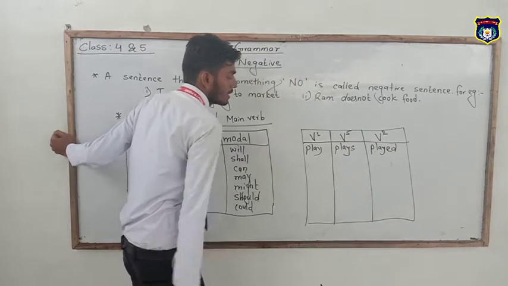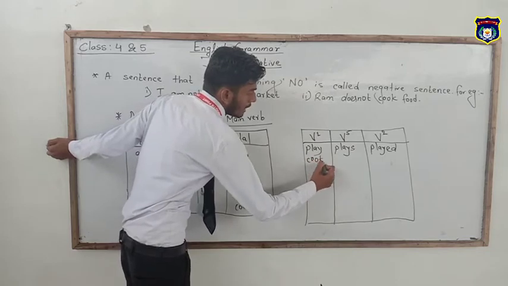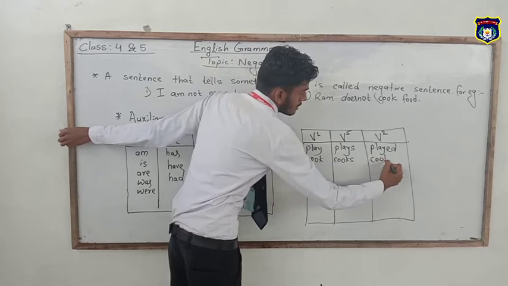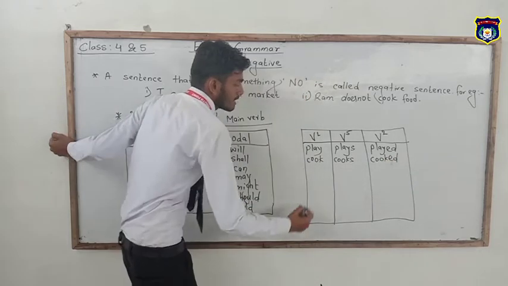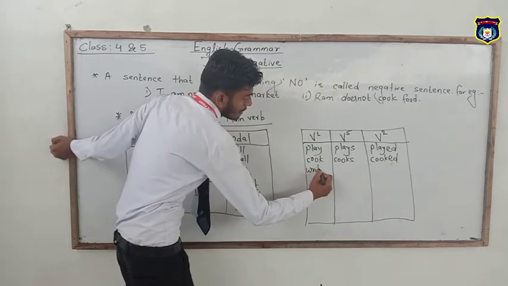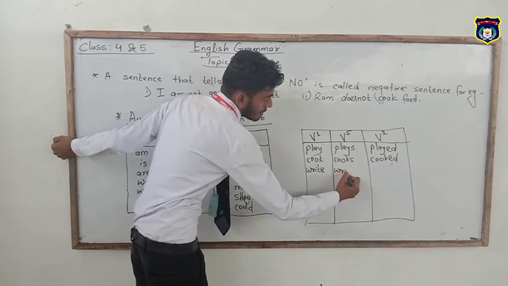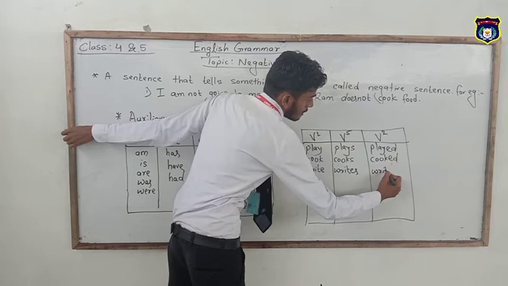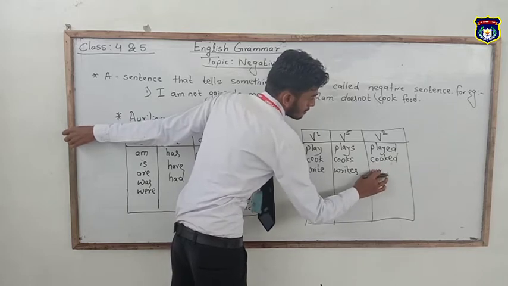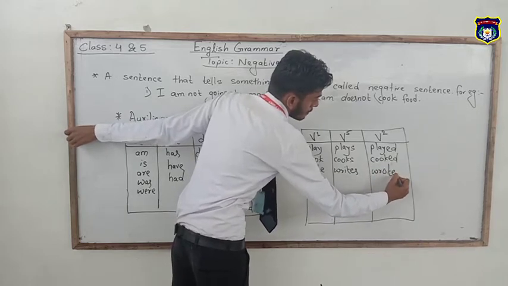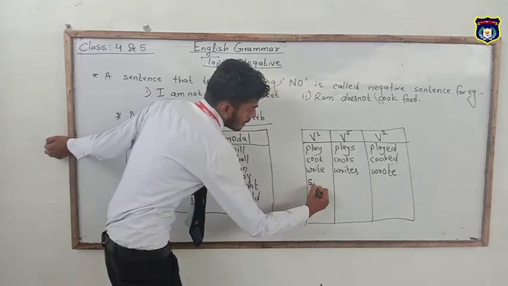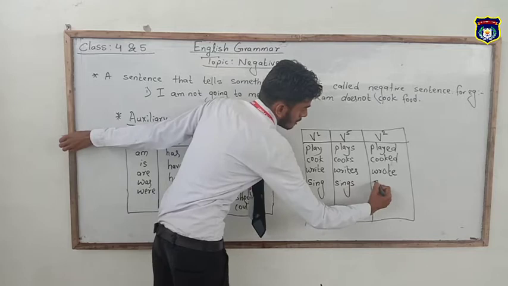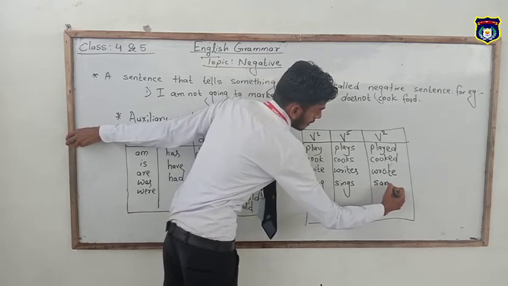In this way, another just like cook, its V5 is cooks, V2 is cooked. Another, we take write, its V5 is writes, V2 is wrote. Another, sing, V5 is sings, V2 is sang.